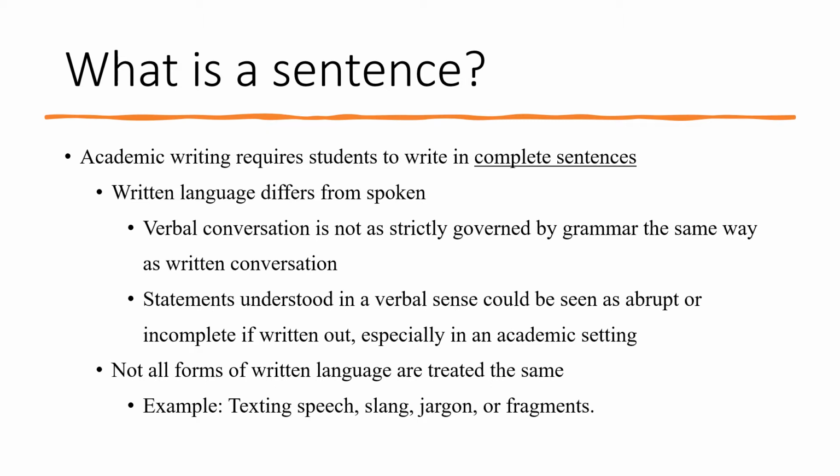We learn these concepts early on and rarely review them the further we get in our academic careers. Issues can arise from this because of how language operates. For one thing, written language differs from spoken. Spoken is done more frequently and casually, which results in it being more lax on grammar. Because of this, some things can be said in a verbal setting and be completely comprehended, but if written out, especially in academia, can be seen as abrupt or incomplete.